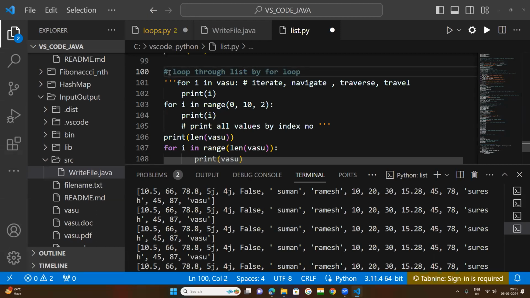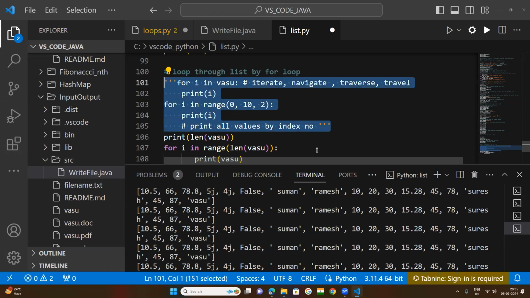If you keep this hash symbol, the Python interpreter skips this line and will not try to execute this line of code. So if I keep multi-line comments, triple single quotation marks at the starting point and end point, these total lines will not be executed by the Python interpreter.